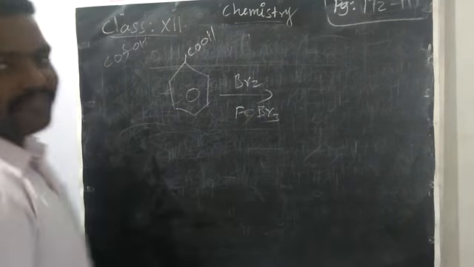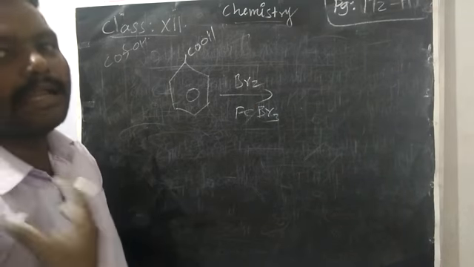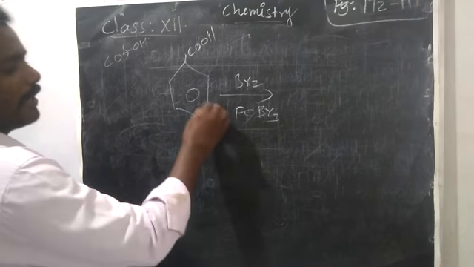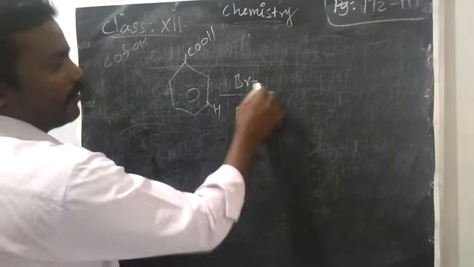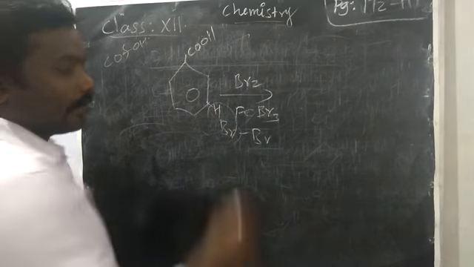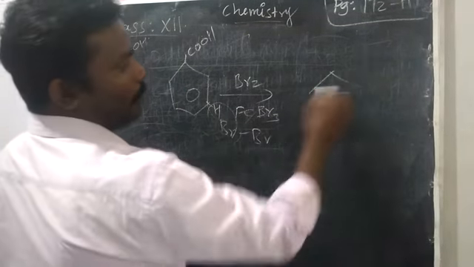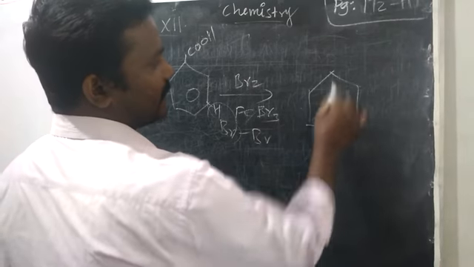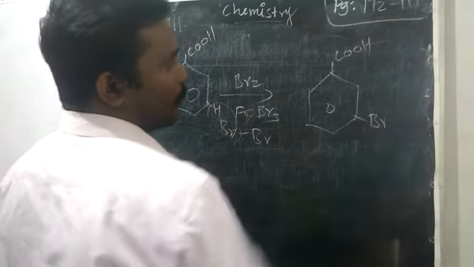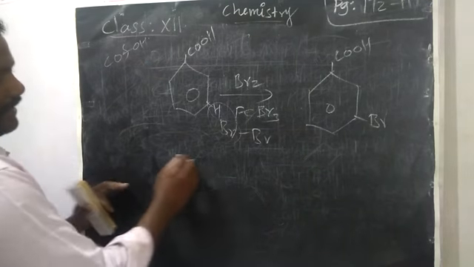Suppose chlorine, then FeCl3, right? Very simple. Benzoic acid is also a meta-directing group. That means we can substitute at the meta position. So here one hydrogen we want to take out and add Br2. You write like this. Okay. So Br will add. HBr you can remove. What's the name of the product? Meta-bromobenzoic acid, or 3-bromobenzoic acid.